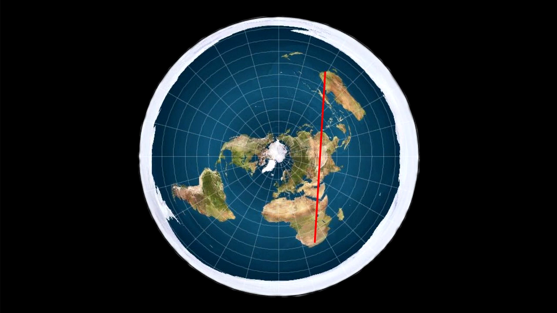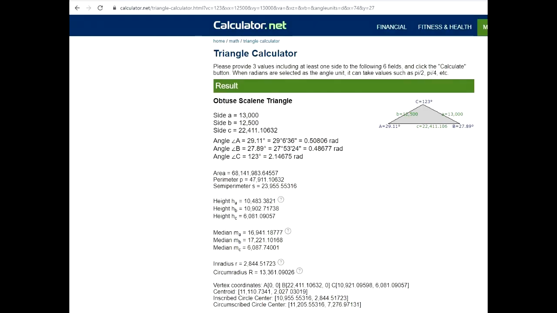We know the distance from the pole to the equator is roughly 10,000 kilometres. So we can calculate from the North Pole to Sydney it's a little over 13,000 kilometres. Joburg's a little further north, so it's only 12,500 kilometres to the North Pole from Joburg. We now have 2 sides of the triangle, and we can get the angle by the difference in longitude between Sydney and Johannesburg, which is 151 for Sydney less 28 for Johannesburg, giving us 123. 2 sides and an angle means we can calculate the third side, which gives us a distance between Joburg and Sydney on the flat Earth of 22,411 kilometres. Roughly twice what it was on the globe Earth.